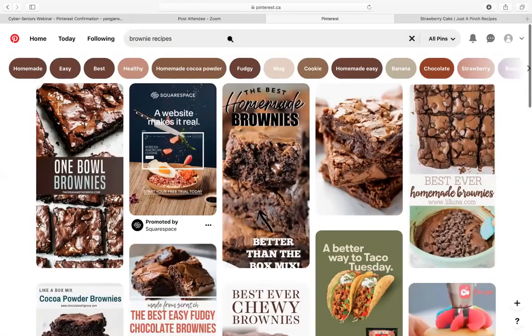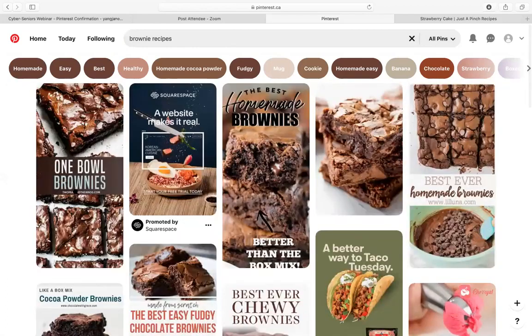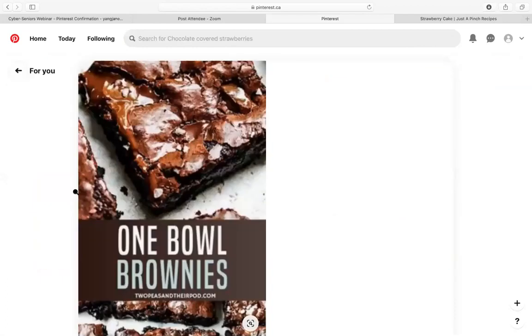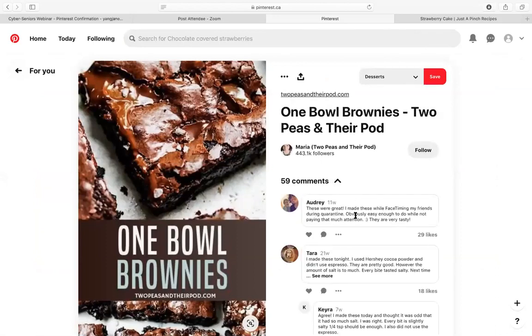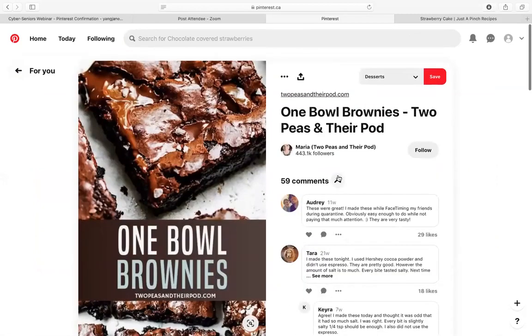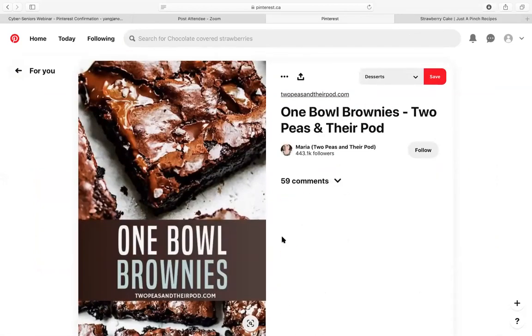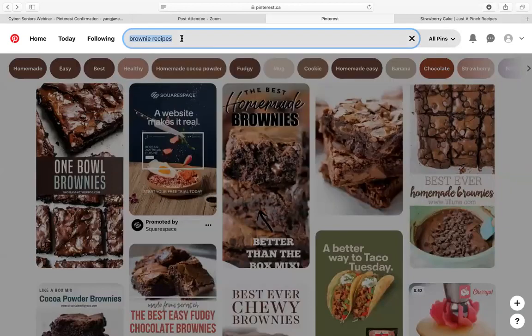So as you can see, there are many results that come up, and there's a 1 bowl one. We can try this. And what I usually like to do is I usually like to look at the comments to see if the recipe is actually good. And sometimes they have reviews as well, so that's very helpful. But let's say that we want something very broad, not necessarily just brownies, so we could just search maybe baking recipes in general.